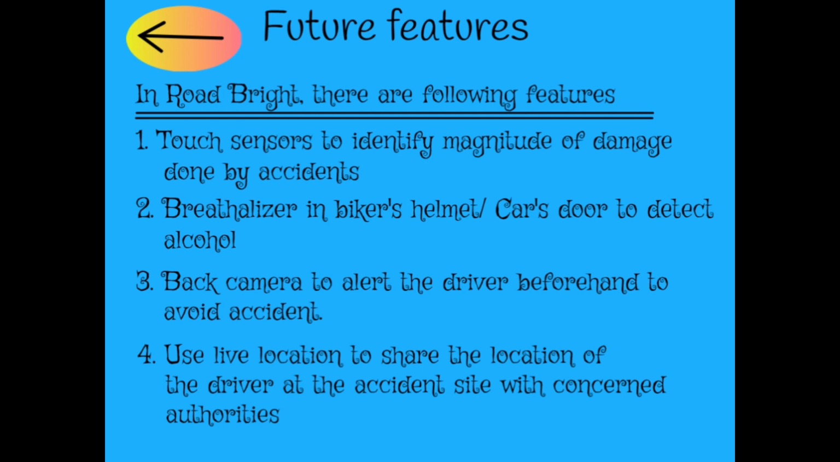Fourth, use live location to share the location of the driver at the accident site to pinpoint the location of the driver and further ensure help. It's very useful and versatile, as live location can be used when the accident occurred and can be sent to police and hospital to pinpoint the location of the driver so that he can get help faster.